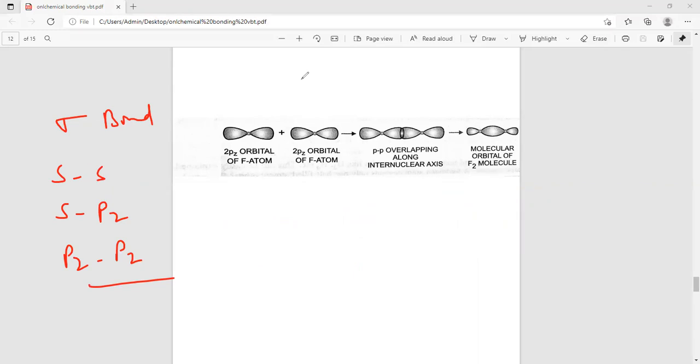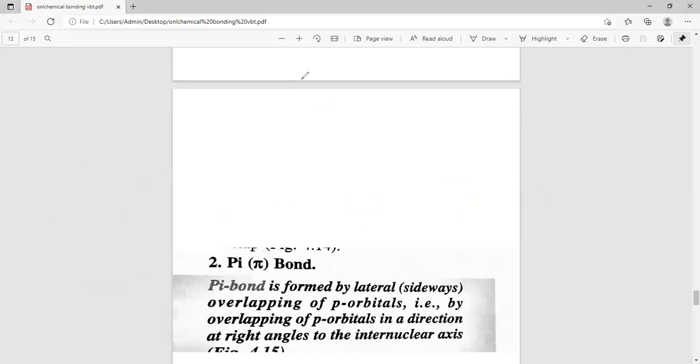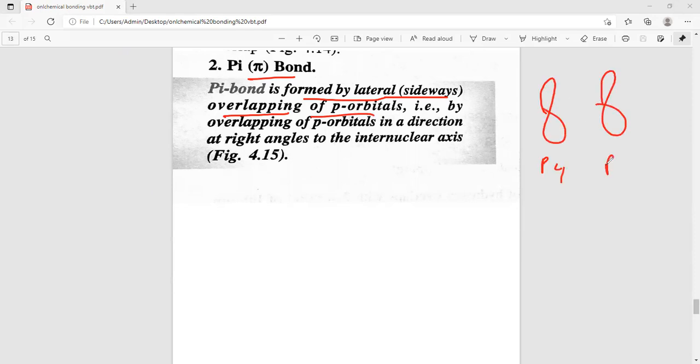Second is the pi bond. What is a pi bond? A pi bond is formed by the lateral or sidewise overlapping of p orbitals. Sidewise means this type of overlapping, for example py-py.